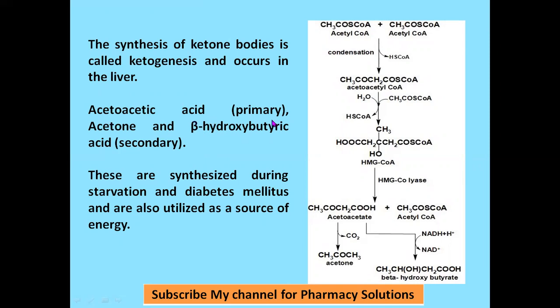Why is acetoacetic acid the primary ketone body? Because it is synthesized first, and these two are derivatives of acetoacetic acid. You can see there, acetoacetic acid is converted to acetone and beta hydroxybutyric acid. So this is the primary ketone body, and these two are secondary ketone bodies.